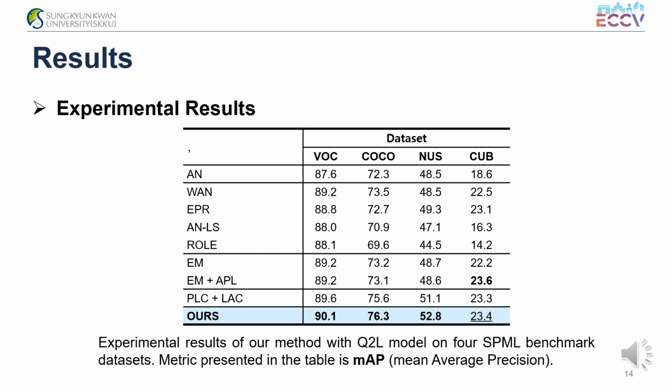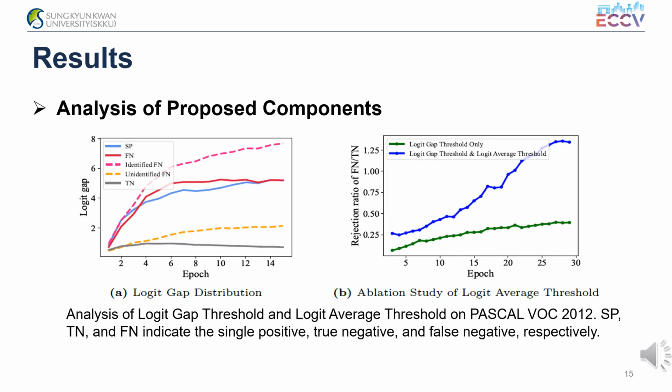In this section, we present experimental results on various multi-label datasets: Pascal VOC, MS-COCO, NUS-WIDE, and CUB. The metric used in the experiments is mean average precision. The results show that our method outperformed existing approaches on all datasets except CUB. This performance demonstrates the effectiveness of IGNORE in single positive multi-label learning. Also, we analyzed the two thresholds of IGNORE and the logit gap.